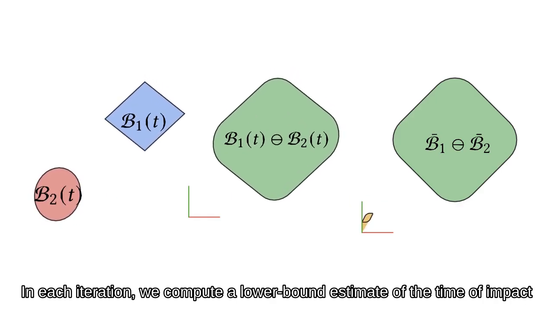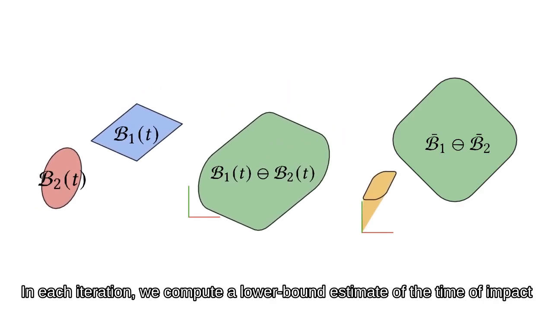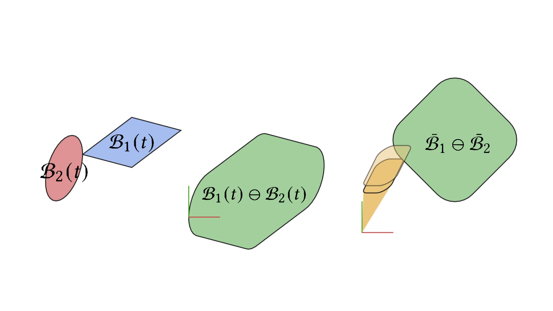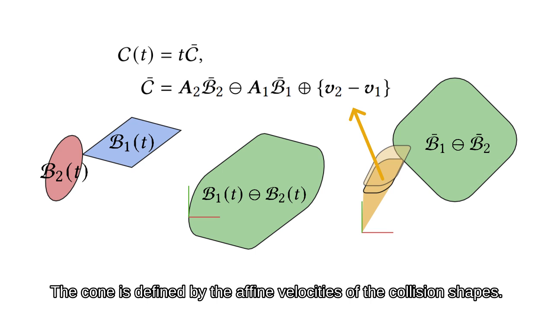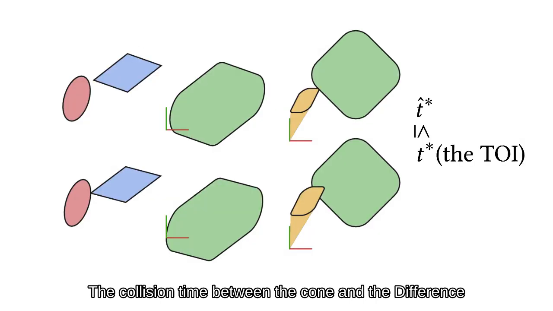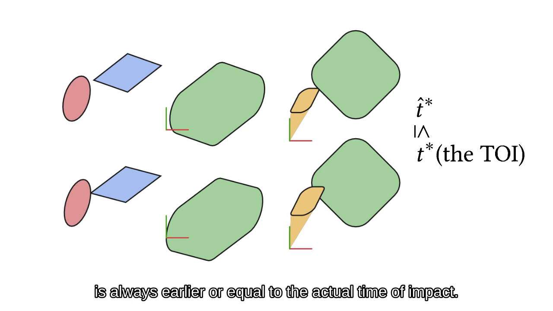In each iteration, we compute a lower bound estimate of the time of impact by casting a cone onto the Minkowski difference of the two rest shapes. The cone is defined by the affine velocities of the collision shapes. The collision time between the cone and the difference is always earlier or equal to the actual time of impact.